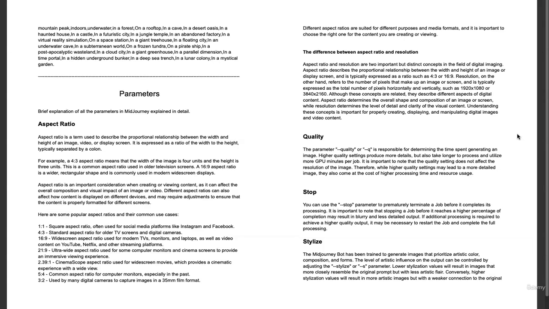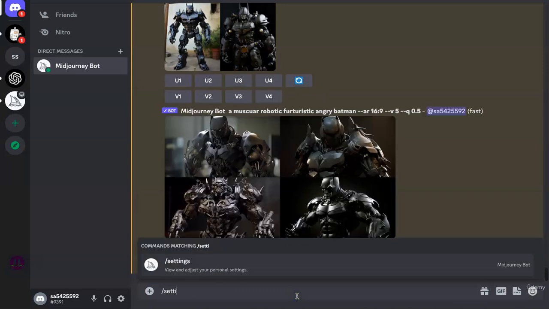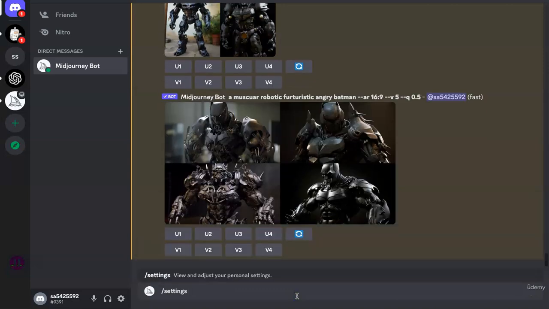But it comes as a trade-off. A higher quality image will take more time and more GPU power, and therefore it will cost more. Whereas a low quality image will take less GPU power and have a lower cost. So if you would have noticed in the prompts that I've been running so far, the quality has been 0.5. And I specifically did this so that the images are rendered faster as I work around with you